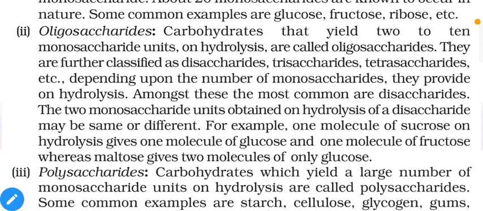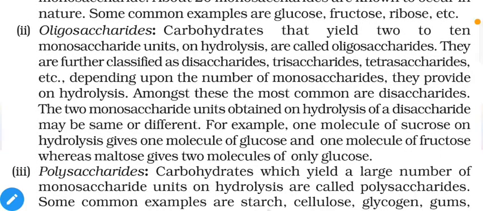Next is oligosaccharide. These are carbohydrates that yield 2 to 10 monosaccharide units. That means it is a bunch of 2 to 10 monosaccharide units. When we carry out the reaction with water, that is hydrolysis, they split from each other to give simple monomers, or simple saccharides, monosaccharides. As an example, let us take the polymer polyethene. Suppose we have 10 ethene molecules in a chain of polyethene. When we divide it, you can obtain 10 ethene molecules. The same thing is going on here.